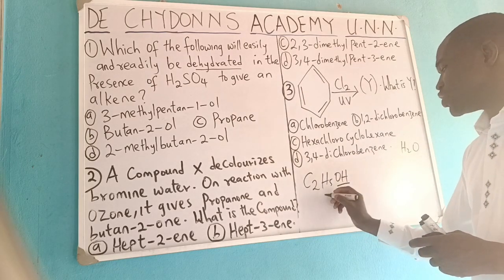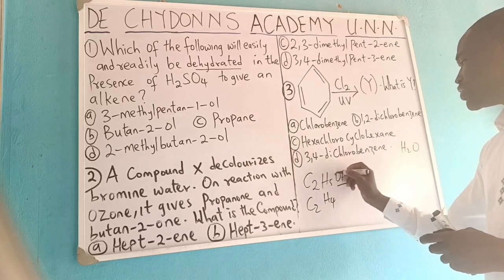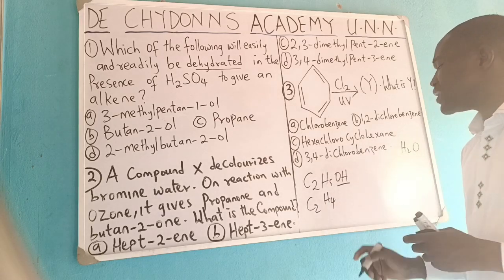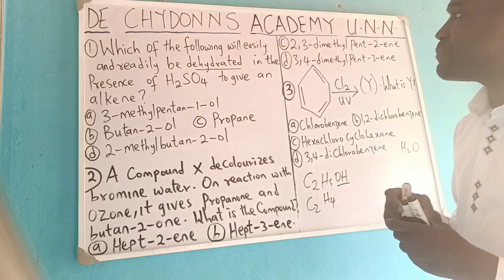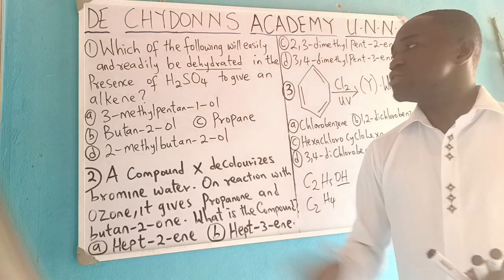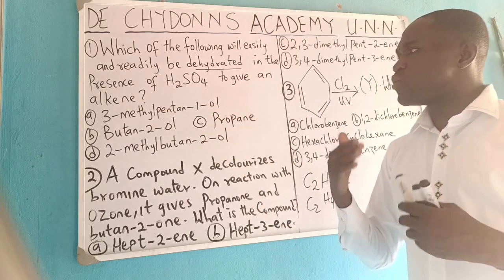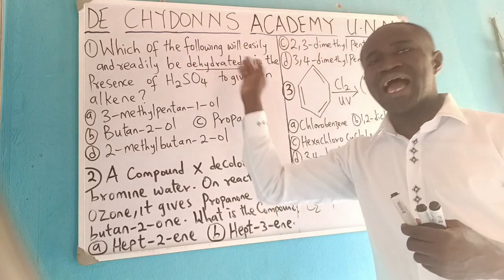Remove one hydrogen, you have 4 hydrogen remaining 2. So if you remove one hydrogen to meet this OH, you have water. That is, water has been removed. That means alkanol is a family of organic compound that can be dehydrated in the presence of this to give you an alkene. But the question is, which of the following will easily and readily be dehydrated?